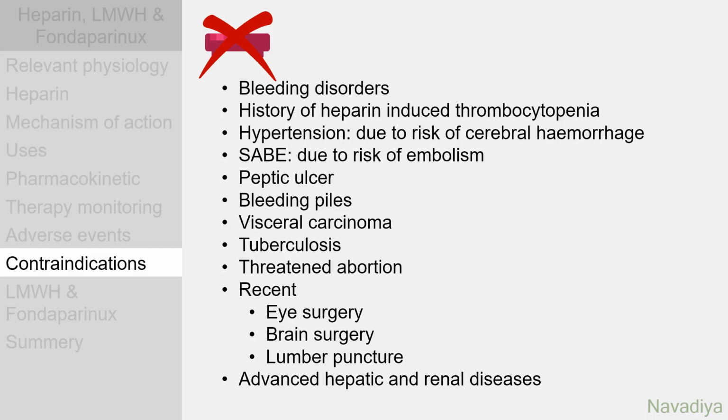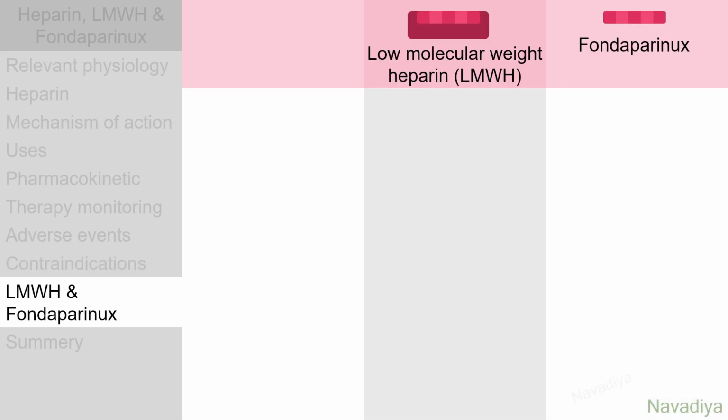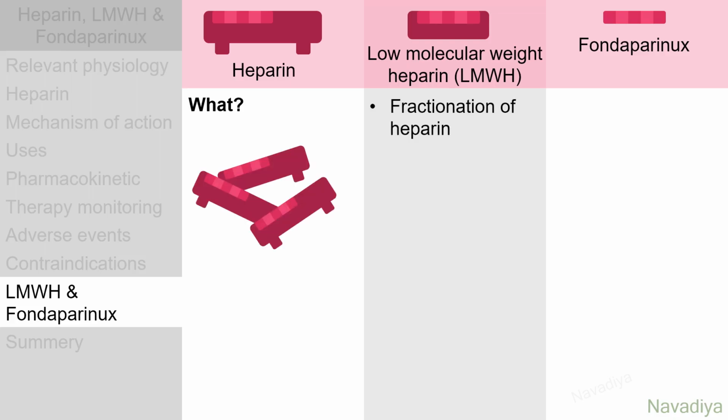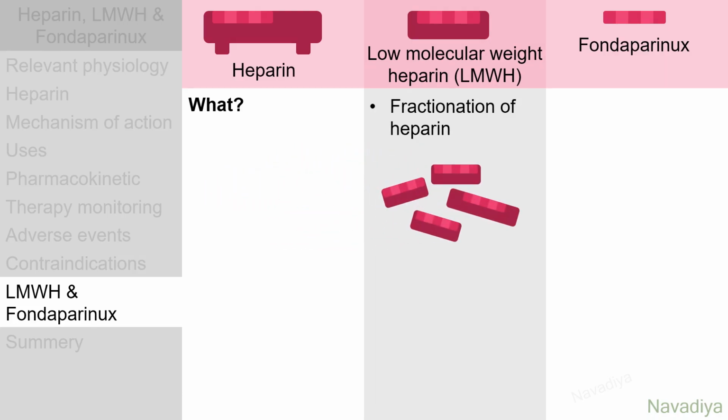So this was heparin. Now low molecular weight heparin and fondaparinux. For them, we will only see how they are different from heparin and from each other. First of all, what are they? Low molecular weight heparins are prepared by fractionation of heparin. Their molecular weights range from 3 kilodalton to 7 kilodalton, with mean weight of about 5 kilodalton.